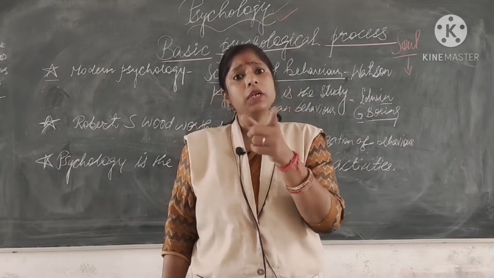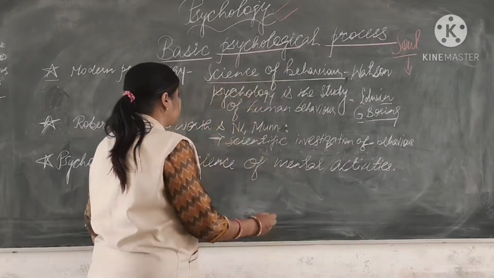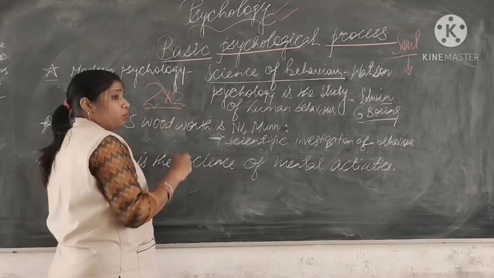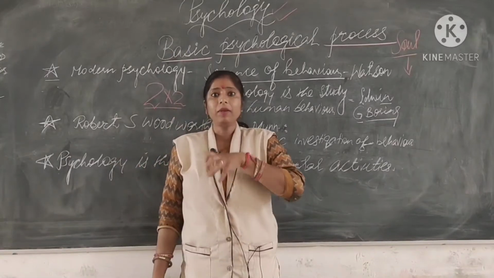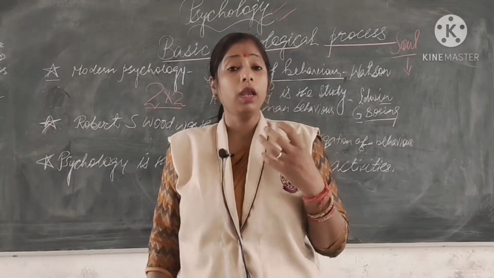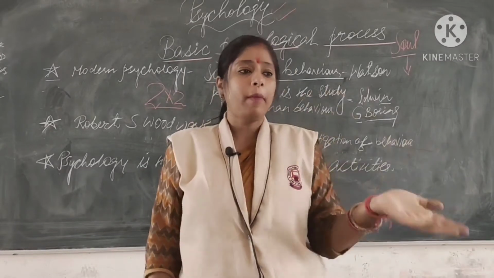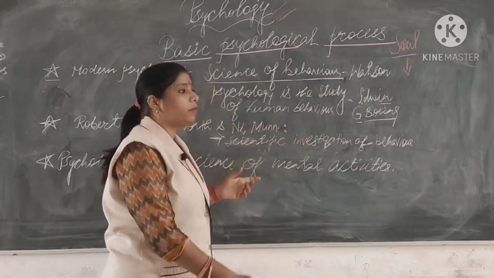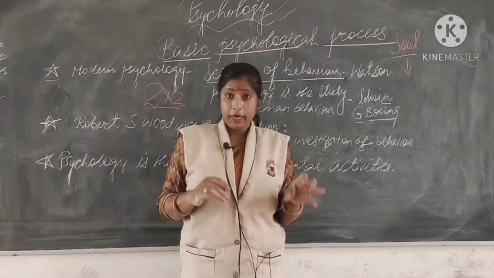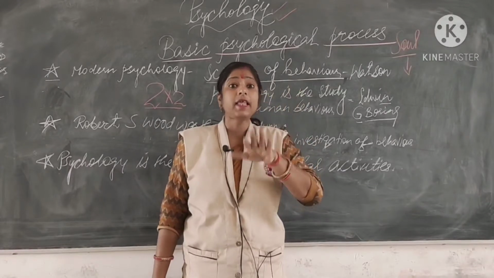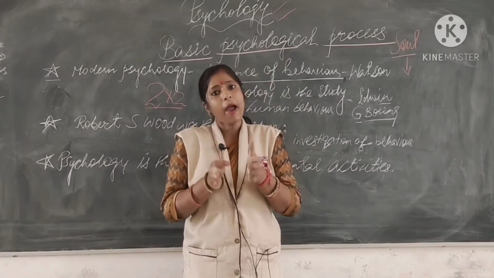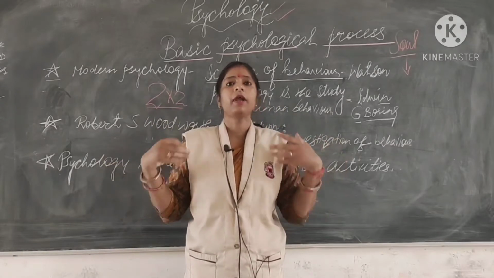Suppose a question is given to you in the classroom to solve: 2 into 2. That is a mental process. A student can solve it within a second: 2 multiplied by 2 is 4. He can recall the table, or he can do it by counting, 1, 2, 3, 4. So the mind works in different ways.